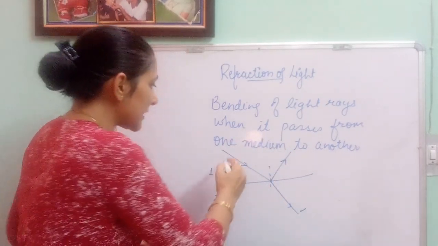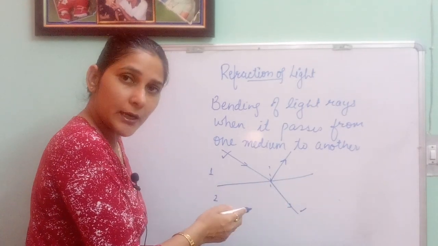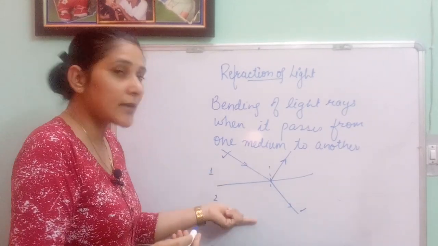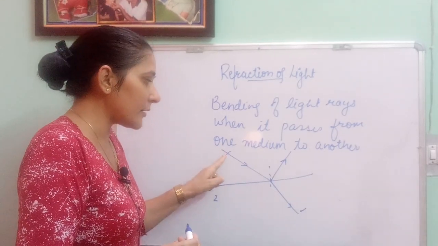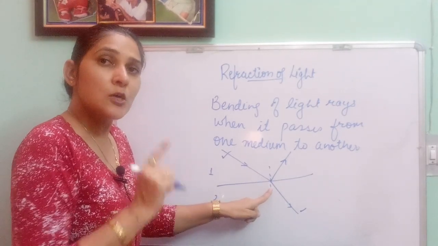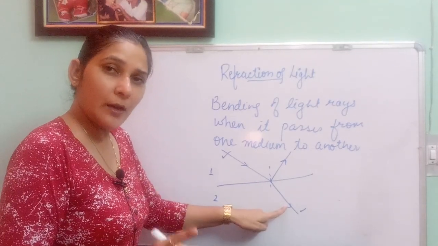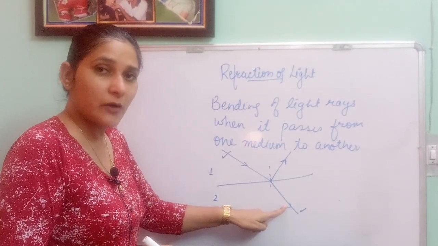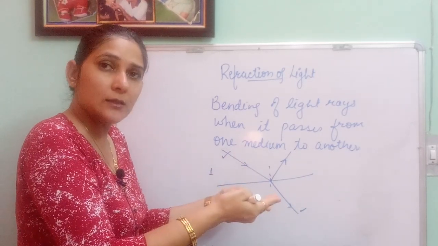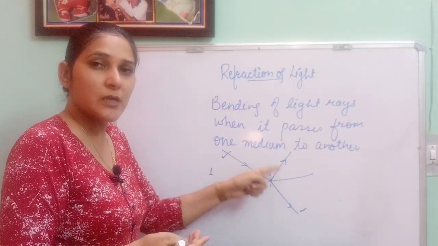So when this incident light ray falls on a surface which is separating two media, one can be rarer, one can be denser, this can be air, this can be water, it undergoes two phenomena. One is refraction, the light will pass to the other medium and bending of the light ray will be observed. The other, some part of that light ray will be bounced back into the same medium. That bouncing back of light is reflection, which is also observed here.